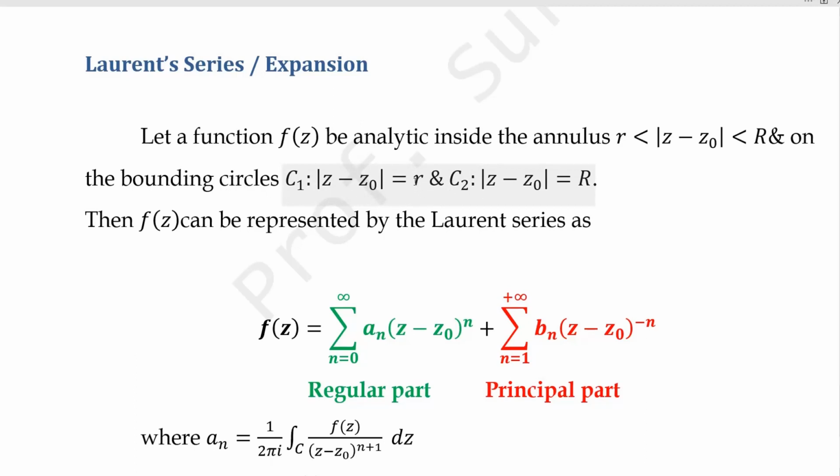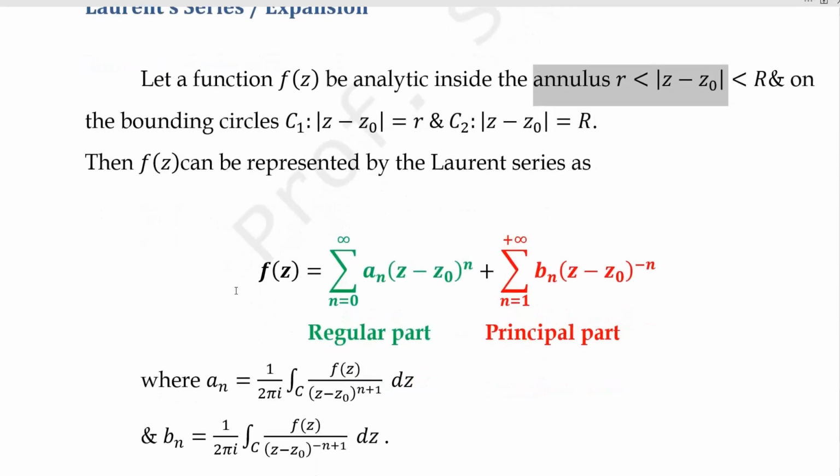For the first one the radius is small r, for the second one the radius is capital R. So this is small r less than modulus of z minus z naught less than capital R, the set of points lying inside this annulus. Then f of z can be represented by the Laurent series: f of z equals summation a n (z minus z naught) power n.